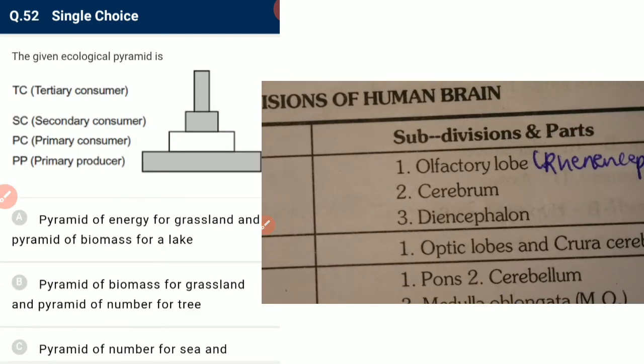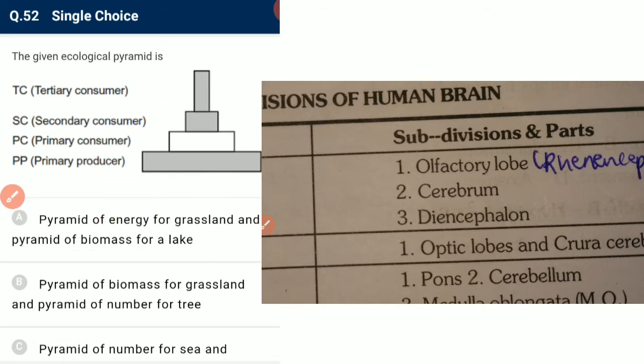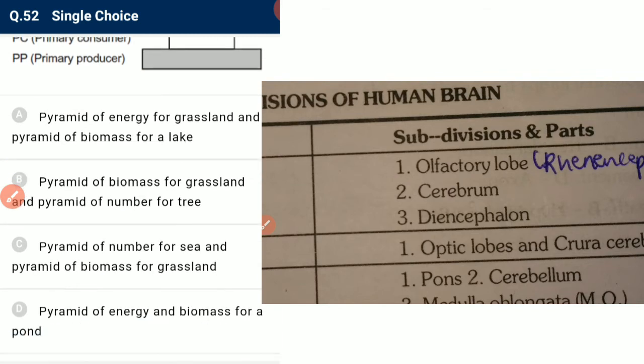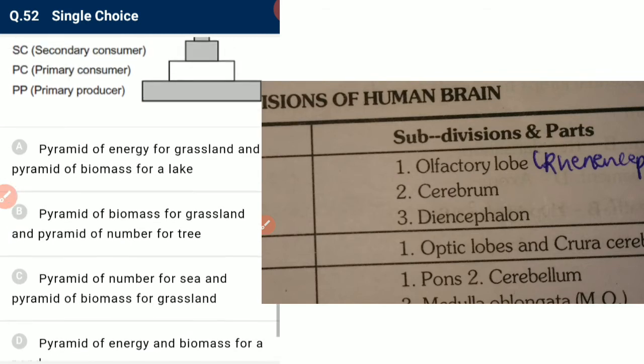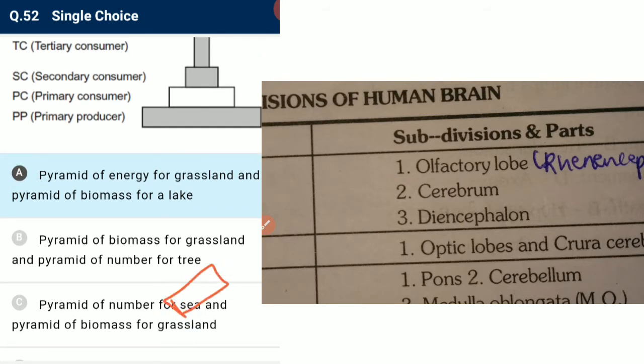The given ecological pyramid is the pyramid of energy for grassland and the pyramid of biomass in lake. See, the pyramid of biomass in lake is not inverted, sorry, it is spindle shape, so it is incorrect. The next is pyramid of biomass for grassland and pyramid of number in tree. The pyramid of number is inverted because the tree is single in number. So it is also incorrect.